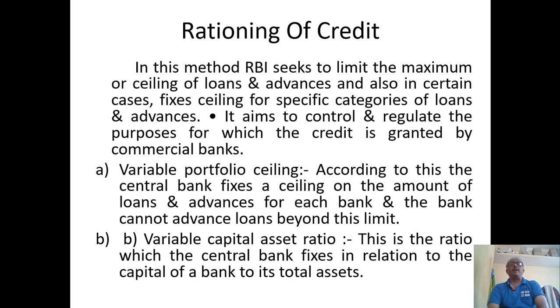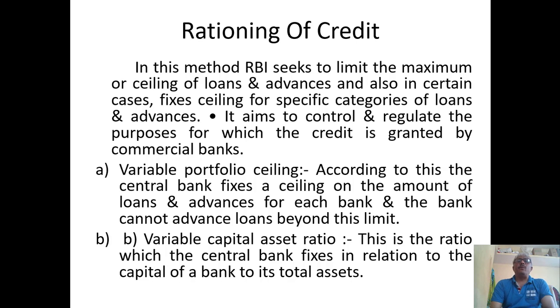According to this, the central bank fixes a ceiling or amount of loans and advances for each bank, that is, a bank cannot advance loans beyond this limit, which means here RBI fixes a limit for the maximum ceiling of loans. Beyond this, no bank is supposed to lend.